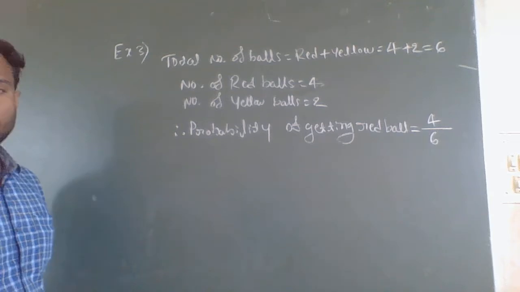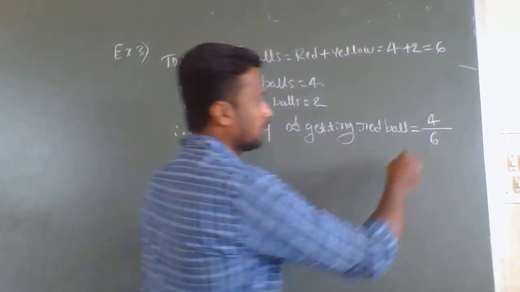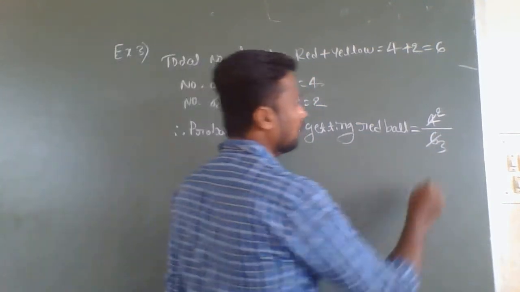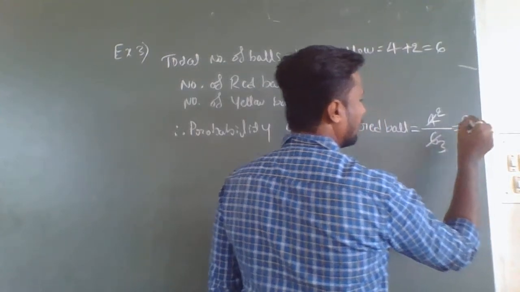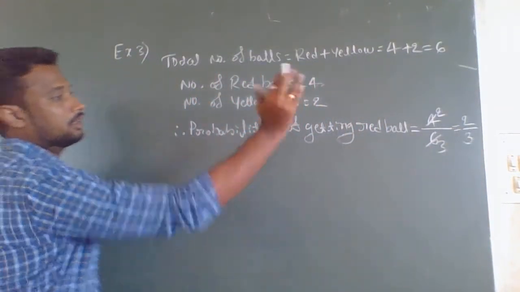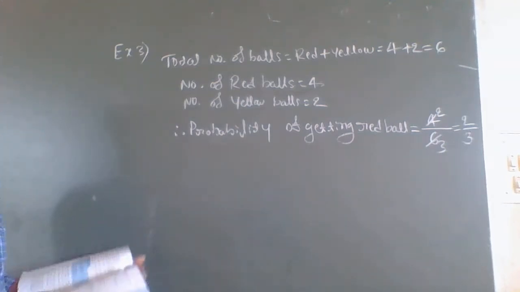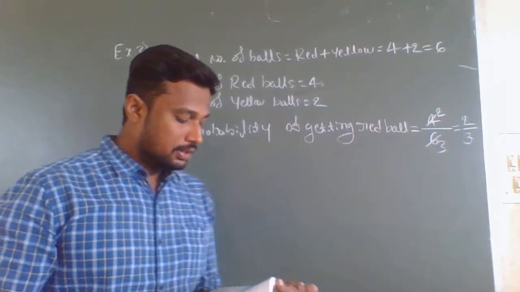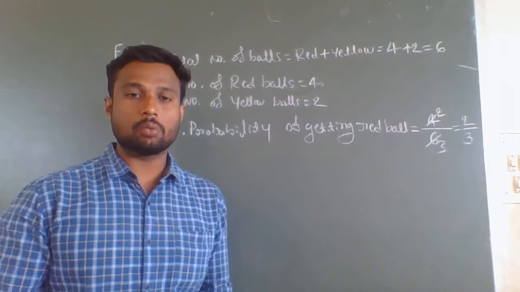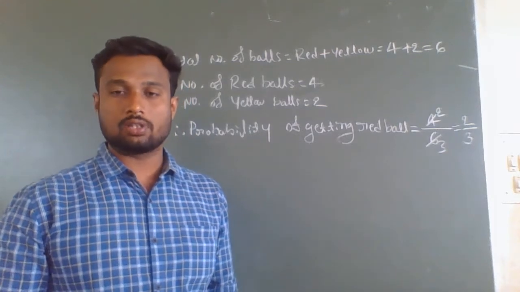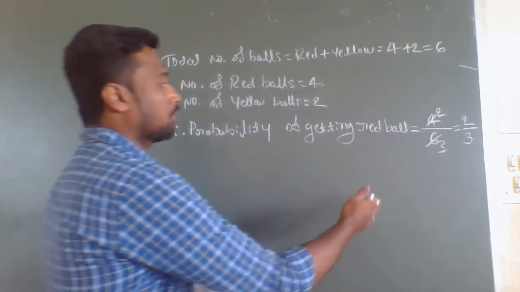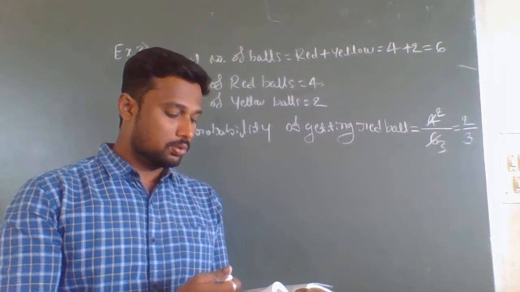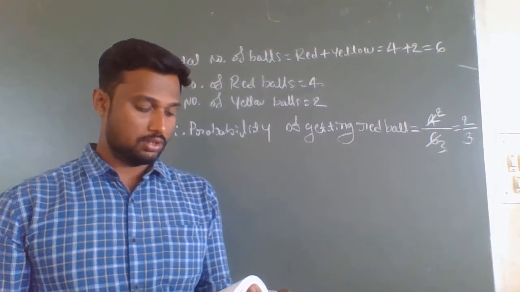So what we got here? 4 divided by 6. Here we can divide the 4 and the 6 by 2. Now what did you get? 2 divided by 3 is the probability of getting a red ball. And after this, they are asking again, is it more or less than getting a yellow ball? So we should calculate the probability of getting a yellow ball also, and compare the probabilities of getting red balls and yellow balls to answer this.